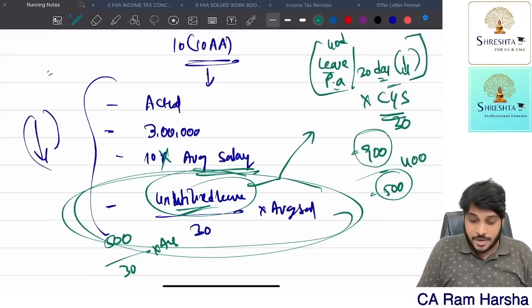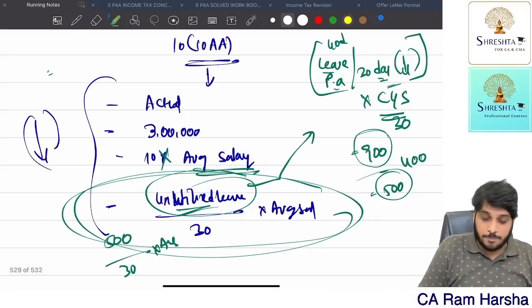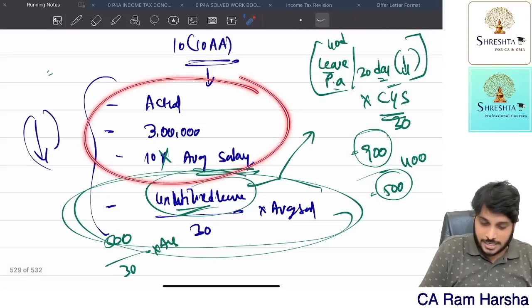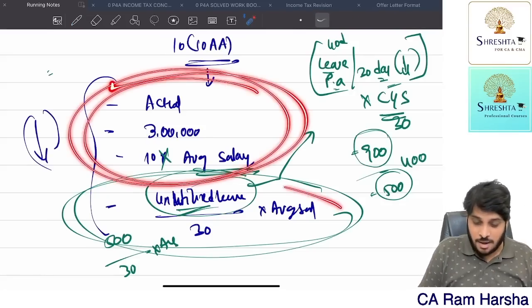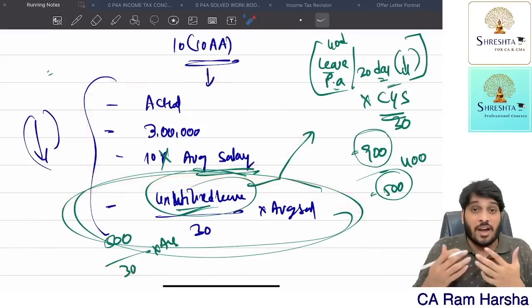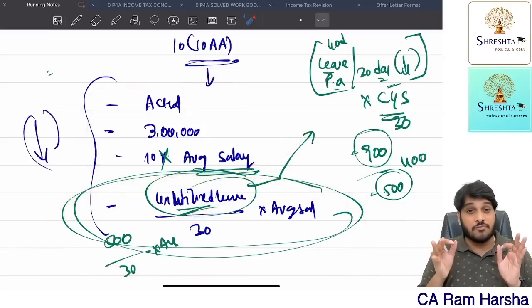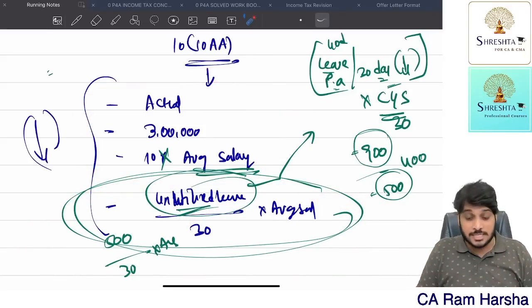The reason is they don't understand the 4th criteria. Up to the 3rd criteria, everybody will do correct. These 3 criteria, everybody will give the correct answer. In the 4th criteria, many will make mistakes. Why they make mistakes is they don't understand the concept of unutilized leave. How to compute unutilized leave, they don't understand.